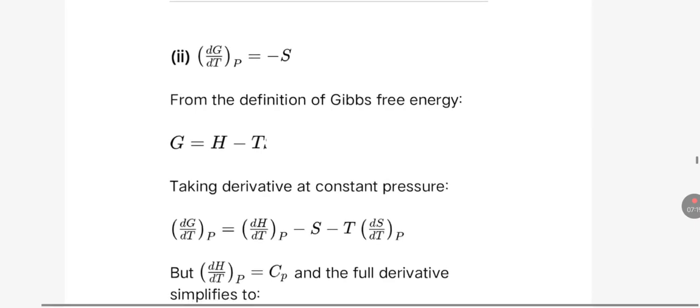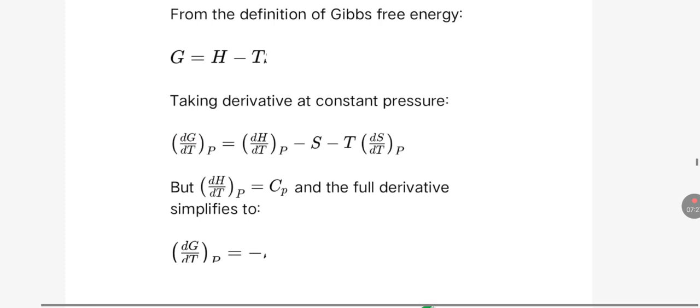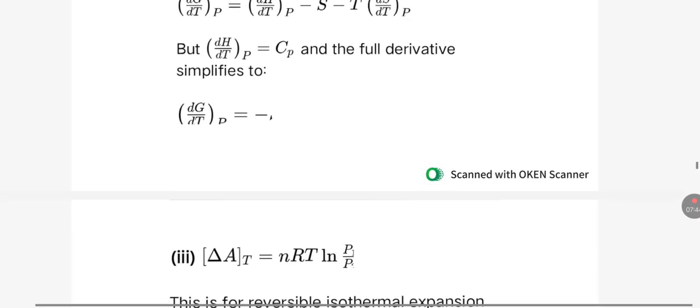Now this, as we know that Gibbs free energy is G is equal to H minus TS. So when we take its derivative, this equation comes, and we know that dH upon dT at constant pressure is Cp, and the full derivative simplifies to dG is equal to -S dT at constant pressure.